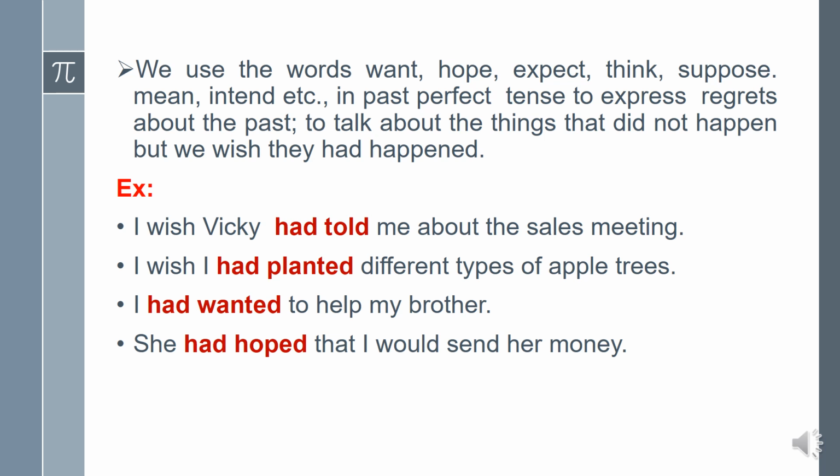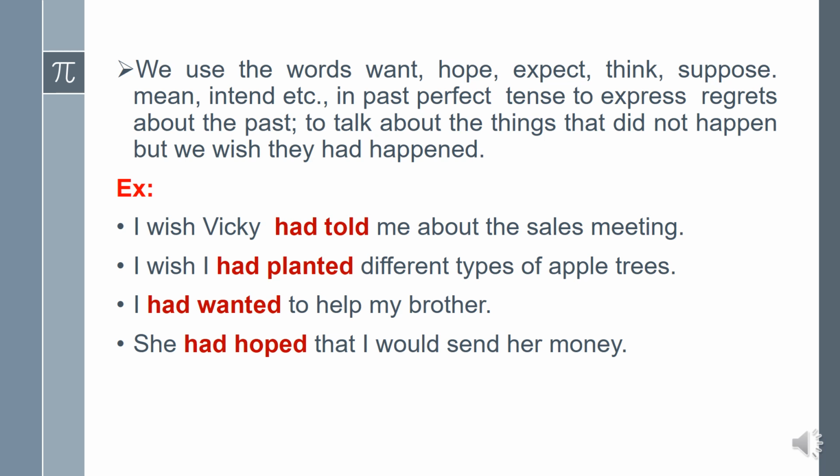I had wanted to help my brother. Really, I didn't help him, but I wanted to help him. I had wanted to help my brother. She had hoped that I would send her money. Really, I didn't send her any money, but she hoped that.